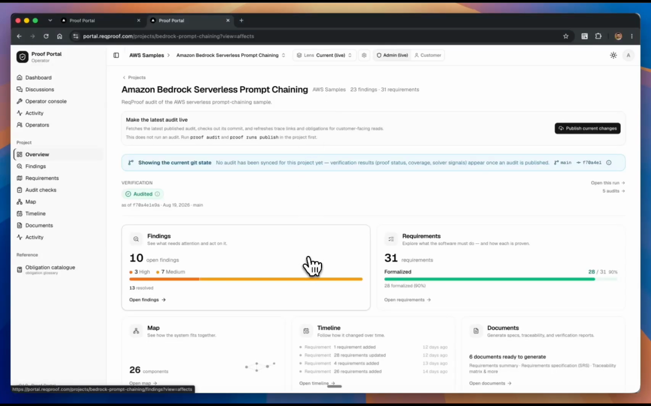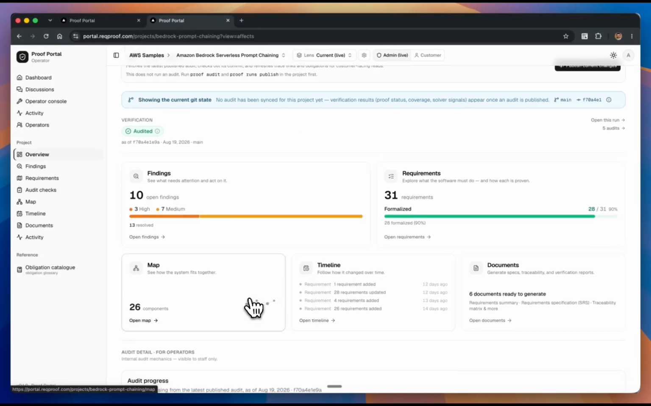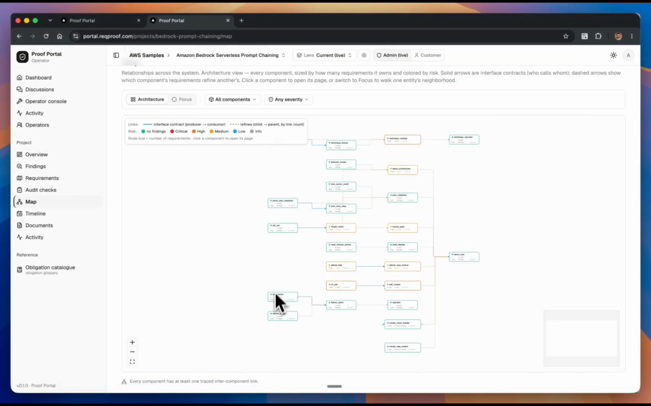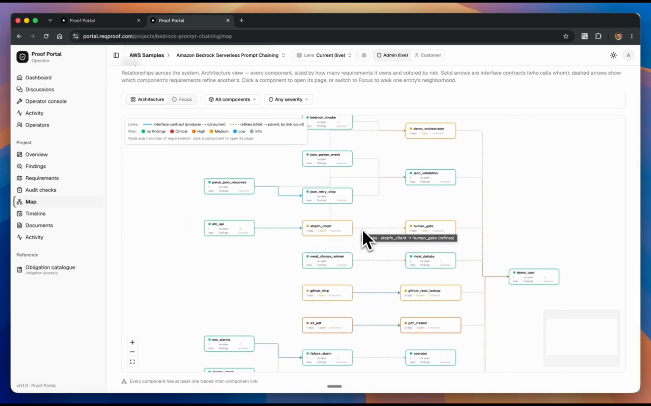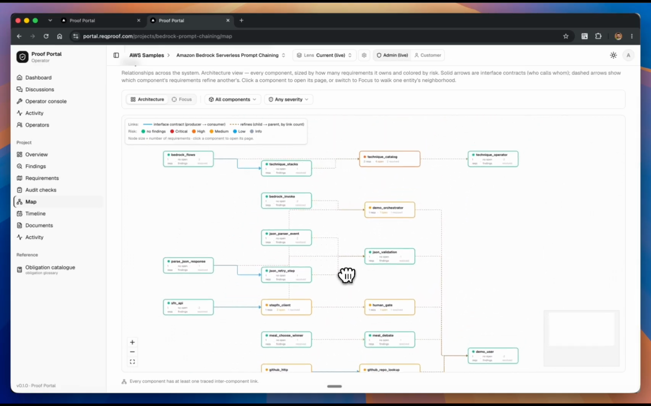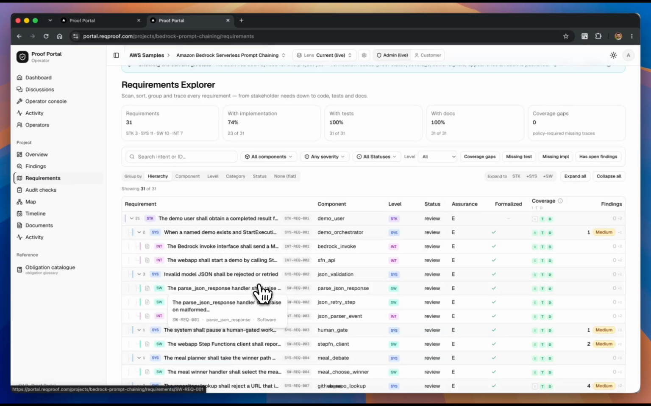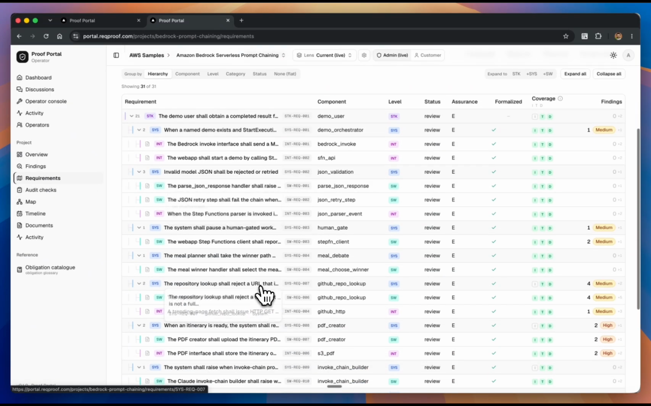This is Proof running on the real project. What you're looking at isn't a normal code graph. Proof isn't just showing that one function calls another. It has turned the repository into components and a graph of intent: what the software is supposed to do, what those requirements depend on, and what proves that they still hold.